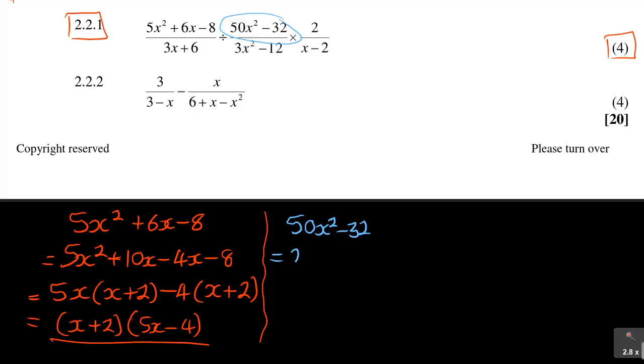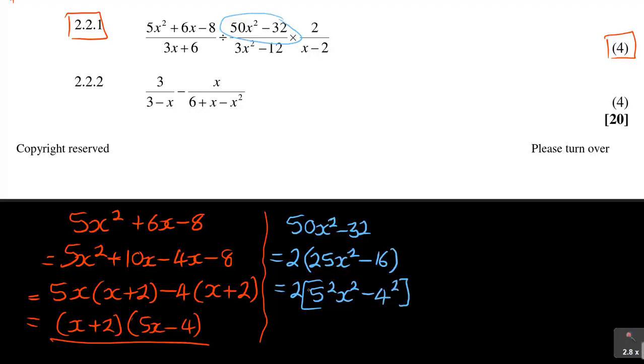It's 2. Let me take 2 out. Now 2 into 50 is 25x squared. Now 2 into 32 is 16, so it's minus 16. So you see, this is now a difference of 2 squares. Now look at this. 25 is 5 squared, x squared, minus 16, which is 4 squared.